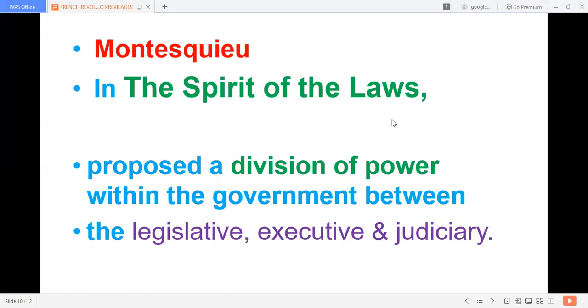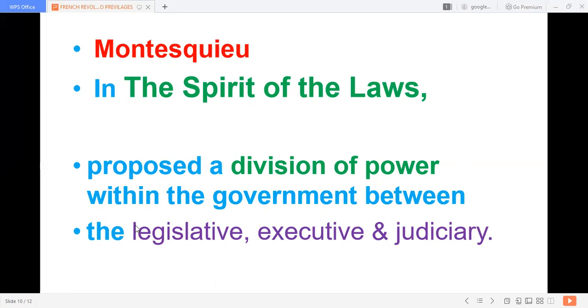The Spirit of Laws, he proposed a division of power. What is division of power? All the power should not be in the hands of the king. Only the king should not have all the powers. The power should be divided between the organs like legislative, executive, and judiciary. The legislative is the lawmaking body, the executive is the implementing body, and the judiciary is a body which interprets the law.